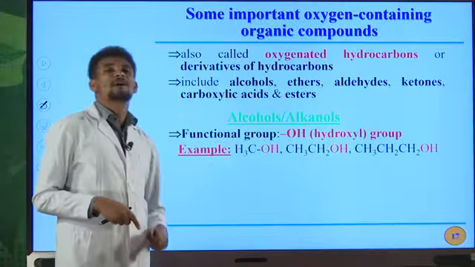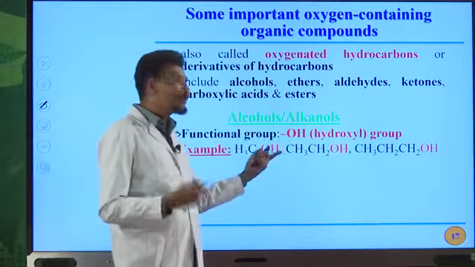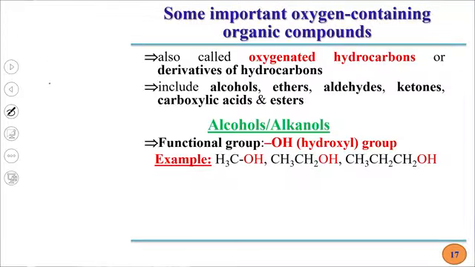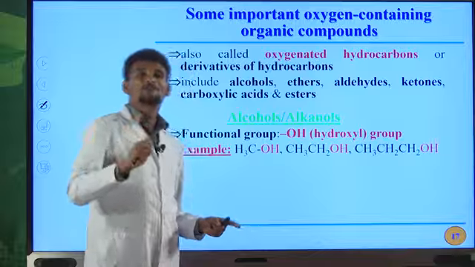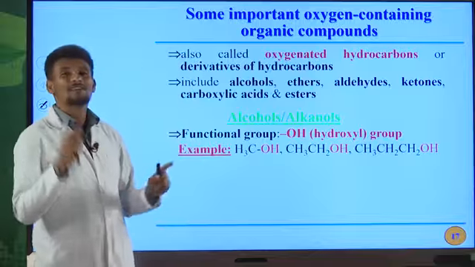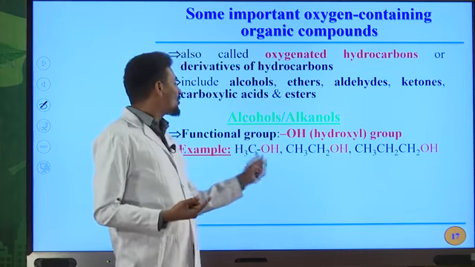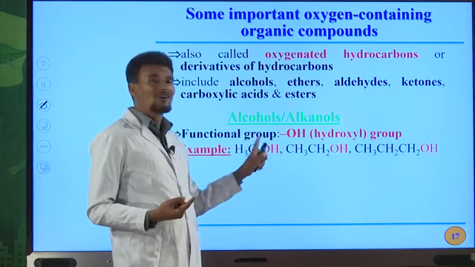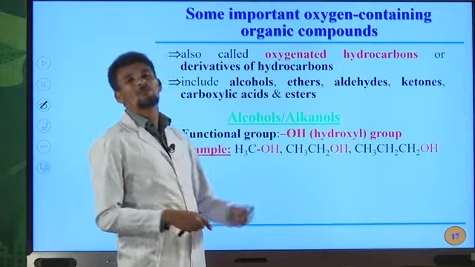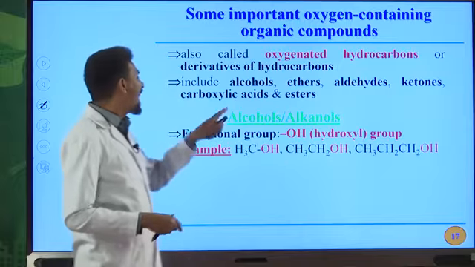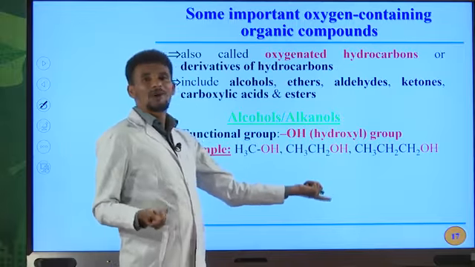These are some examples of alcohols. This one contains OH, therefore this is a functional group for this molecule. And I told you that functional group is a part of molecule that determines the physical and the chemical property of that molecule. Therefore, because of the presence of OH in this molecule, this organic compound is classified as alcohol. And this one is also alcohol.